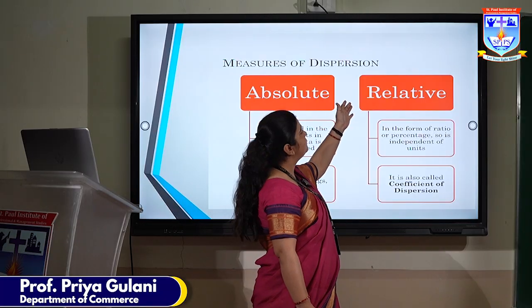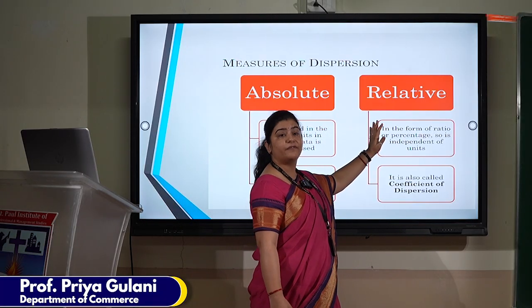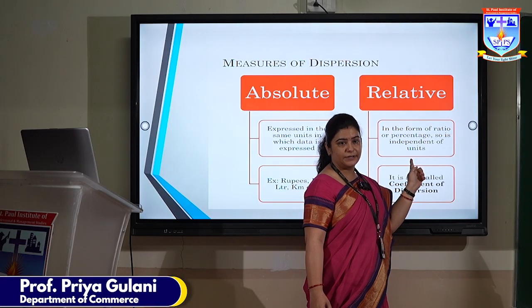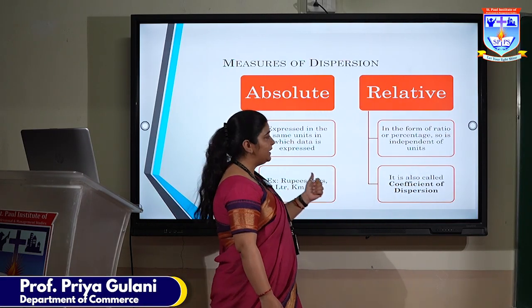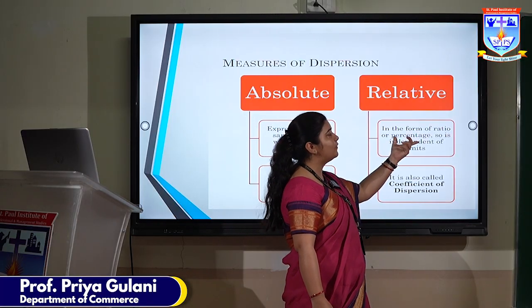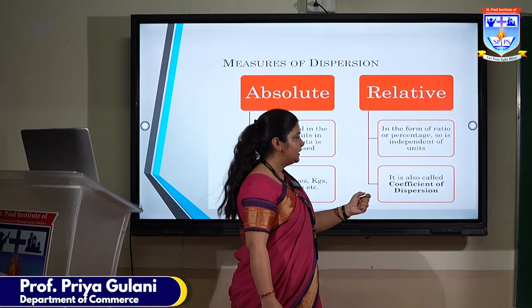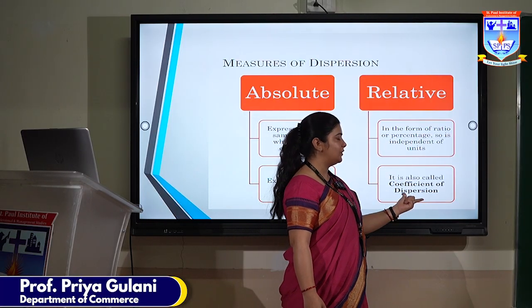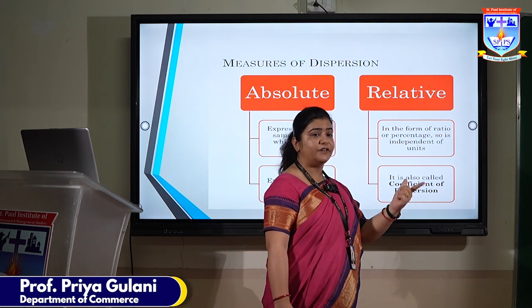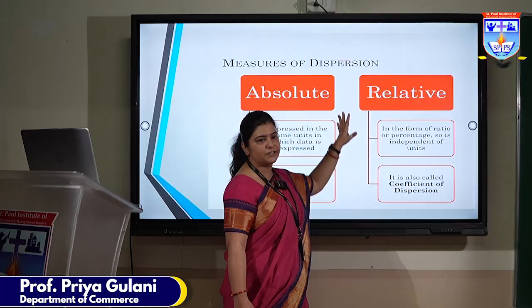Talking about the relative measure of dispersion, it is in the form of a ratio or percentage, so it is independent of the units. The value will not be in rupees, kgs, liter or kilometer. It is going to be in the form of ratio or percentage. So it is also called the coefficient of dispersion. So when the question asks you about the coefficient of dispersion, it is talking about the relative measure.